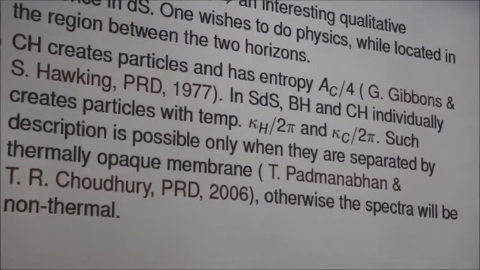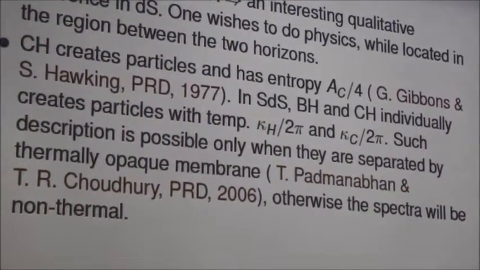Kappa is the black hole's surface gravity, kappa_c is the cosmological event horizon surface gravity, and such a description is possible only when they are separated by a thermally opaque membrane. Because if in a spacetime we have two independent sources of particle creation, naturally we cannot have any unique description of temperature or thermal states, unlike the lambda less than or equal to 0 spaces.